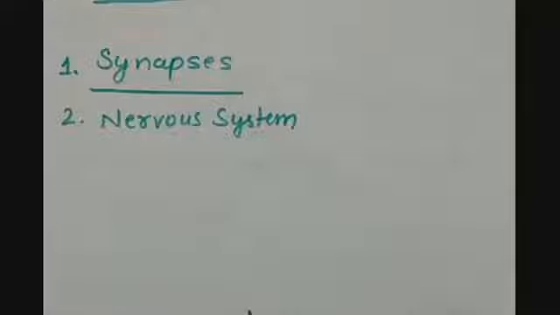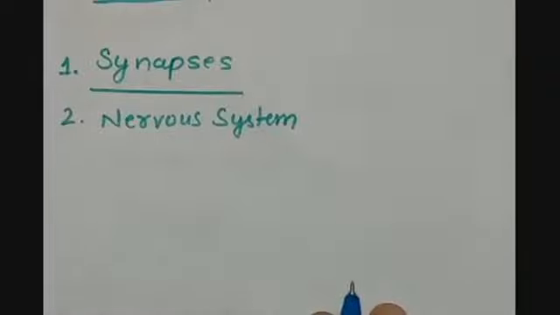So that's why we will complete chapter number 7, control and coordination, having a brief glance at all the parts of the human neuroendocrine system and the plant chemical coordination.